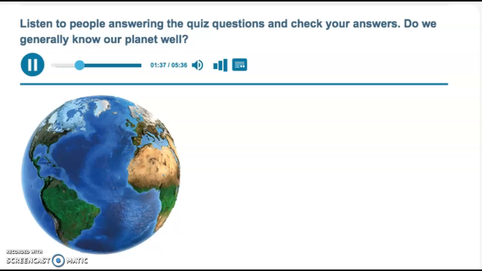I think it's 4. Let's see. The Pacific and the Atlantic, the Indian Ocean, and the Arctic Ocean. Yeah, 4. What about the ocean around the Antarctic? Oh, yeah. What's that called? The Antarctic Ocean? Actually, yes. Or the Southern Ocean. 5, then. So, I was almost right.